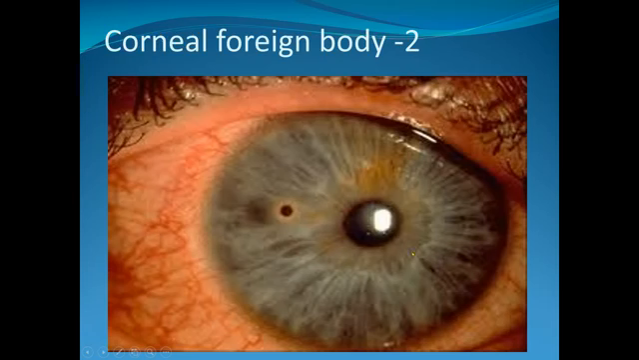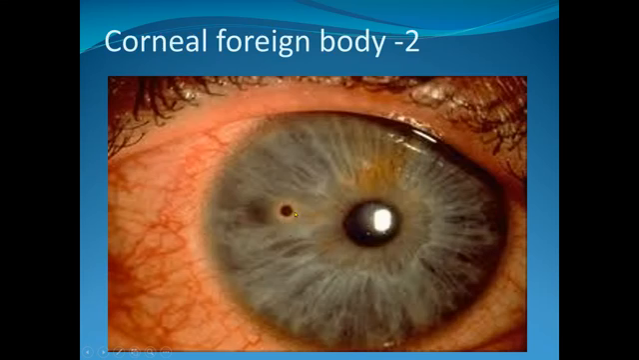This is the cornea. So what is your diagnosis? This is a corneal foreign body, or foreign body on the cornea. What is the problem in that case? You know, the cornea is a very highly innervated organ of the eye. If there is a foreign body, patients complain of pain and watering. And what is your treatment? You should remove the corneal foreign body. This is the superficial corneal foreign body.